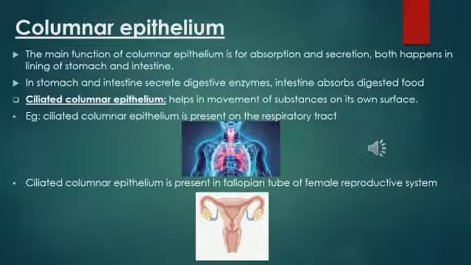An example is ciliated columnar epithelium present in the respiratory tract. So the gas we inhale, these gas molecules will move on the surface of ciliated columnar epithelium. It is also present in the fallopian tube of the female reproductive system. So this ciliated columnar epithelium helps in the movement of eggs. Okay. So this is about ciliated columnar epithelium.